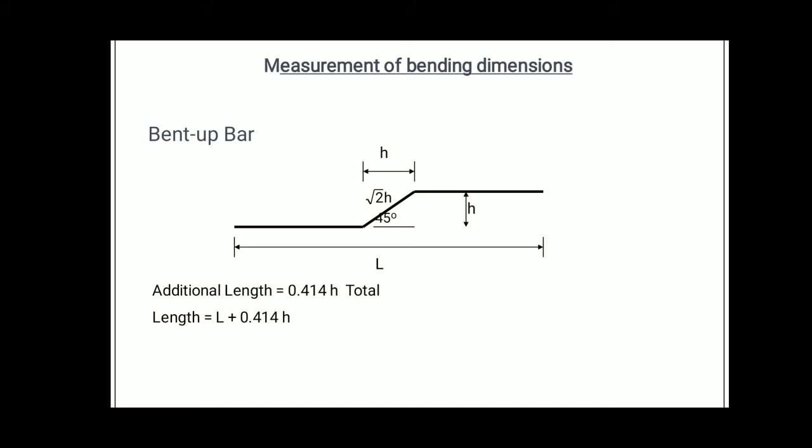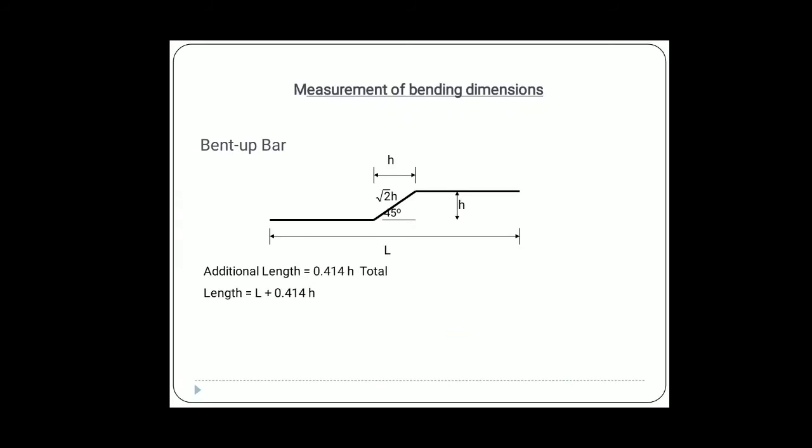Then the length is equal to L plus that extra length, that is L plus 0.414 H. This formula gives the total length of that bar. This is the way we calculate the total length of the bar.